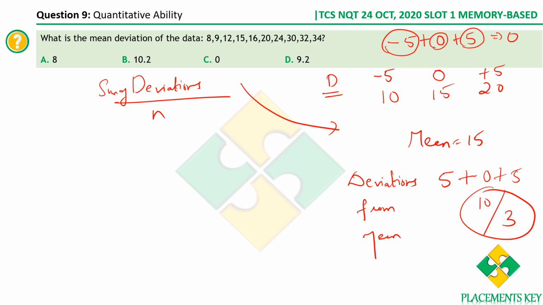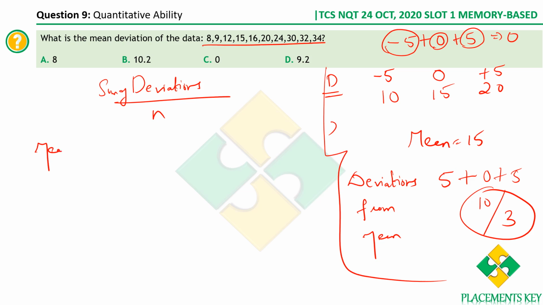Is it clear? Okay, so let's try to find the deviation first. I'm sorry, let's first find the mean. So what is the mean of this data? Even if you have not understood anything till now, please concentrate carefully here. You will understand what I mean by the deviation being 0 and then the deviation not being 0 here. So the mean is what? The sum of observations by the number of observations. What is the sum of observations?